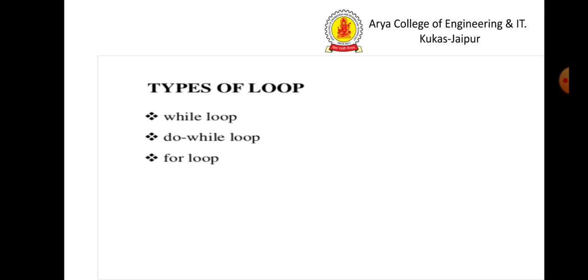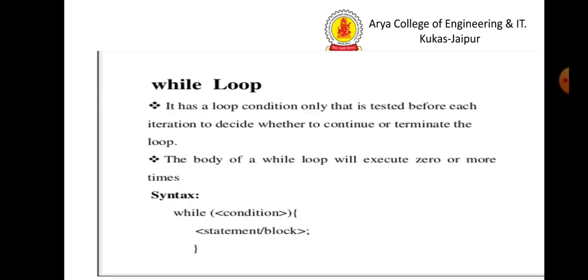Now the types of loops. There are basically three types of loops: while loop, do while loop and for loop. While loop has a loop condition only, that is tested before each iteration to decide whether to continue or terminate the loop. The body of a while loop will execute 0 or more times. It depends on the condition.